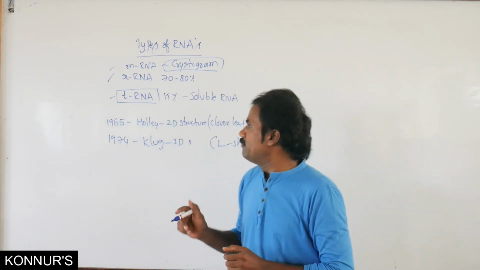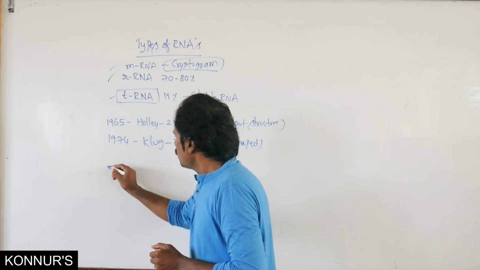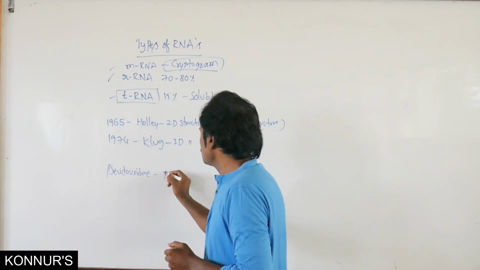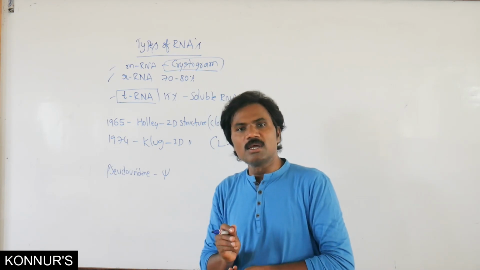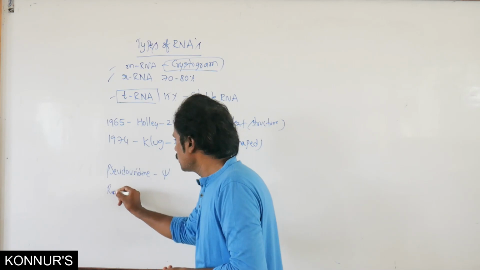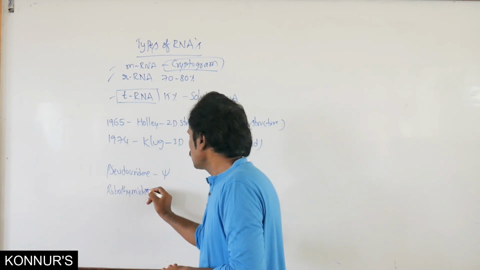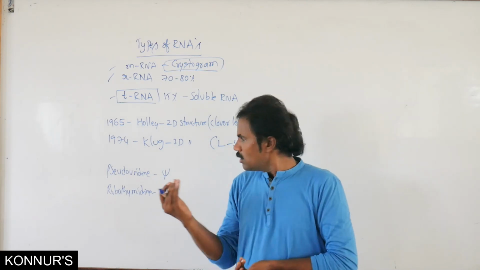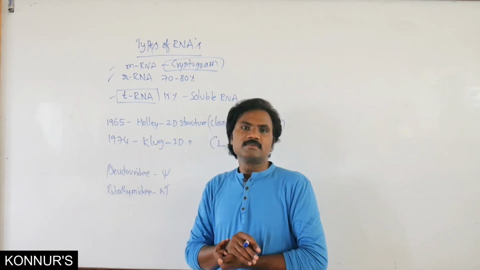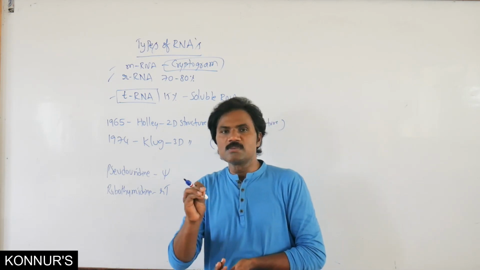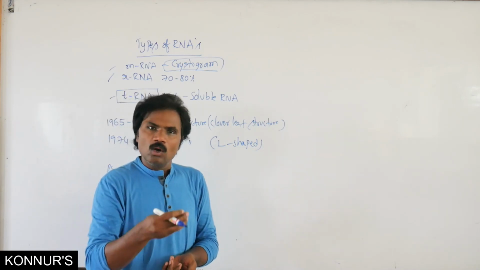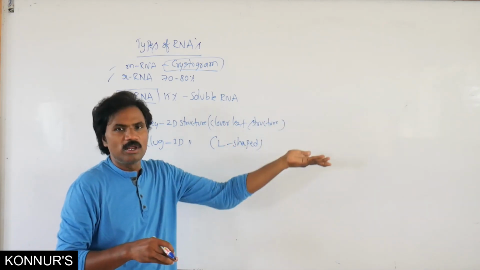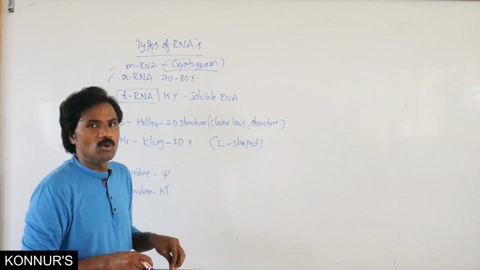But especially in tRNA, some of the nucleotides must be changed. Suppose uridine is changed to pseudo-uridine, with its own symbol, and thymine to ribothymidine. Some of these must be changed during formation, binding and attachment, during the formation of polypeptide in genetic code information. For that purpose, they act in an important role.